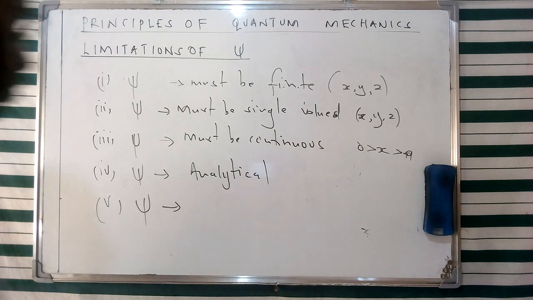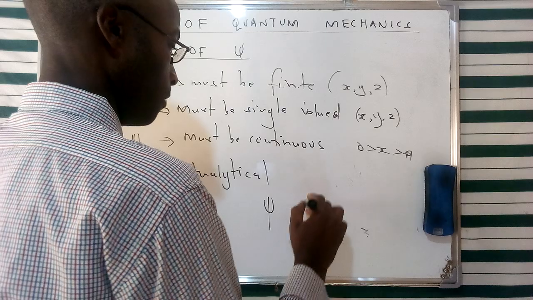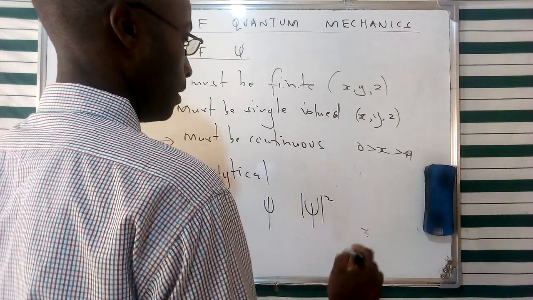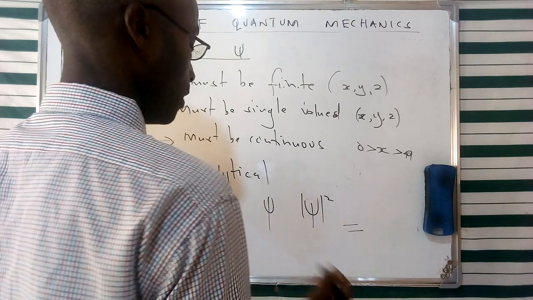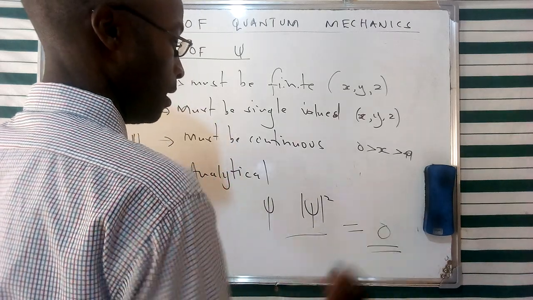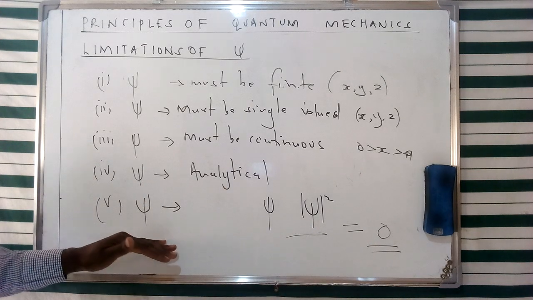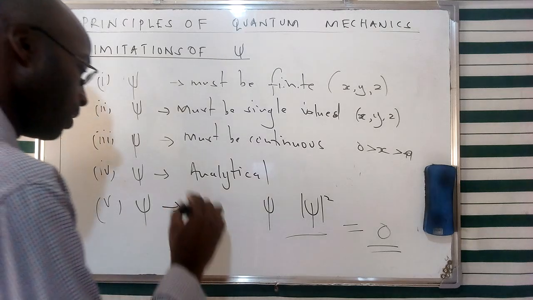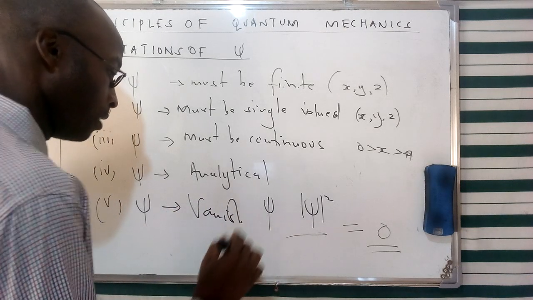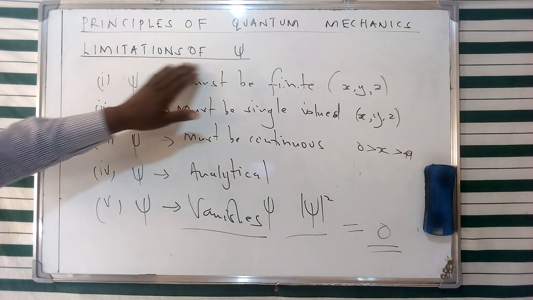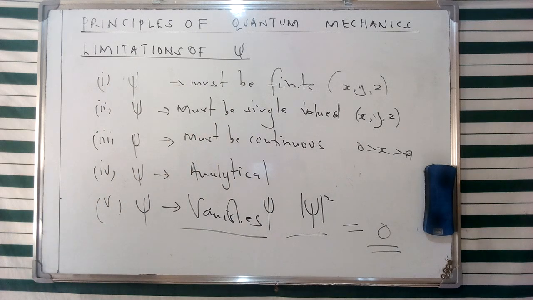And then lastly, we're going to see that this specific wave function is going to vanish at the boundaries. We are given one of the conditions for the wave function and the square of the wave function, whereby at the boundaries, the value of this specific wave function must be 0 in order to avoid discontinuity. So that is one of the limitations that we're going to see. Among others, these are going to assist us to have a clear picture of this specific aspect of the wave function that we're going to use in a Schrodinger's equation.